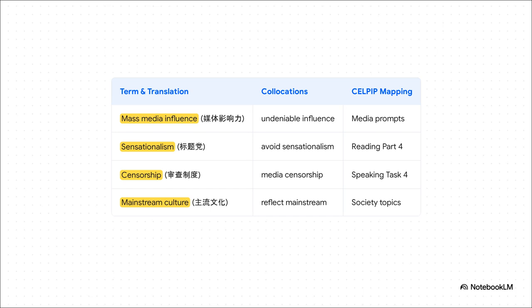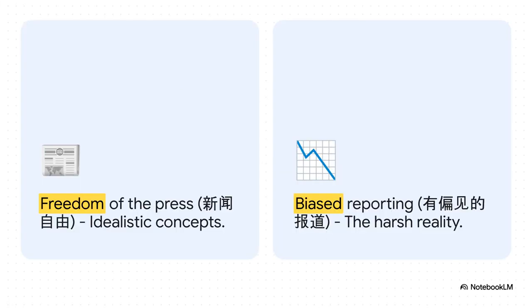Again, just like earlier, with a term like censorship, remain completely neutral. If you get a prompt about media regulation, just use the term objectively to explain both sides of the argument. Next, we have a really powerful comparison. Freedom of the press. Biased reporting. These are fantastic contrasting concepts.